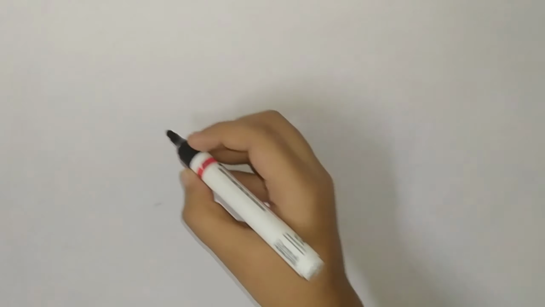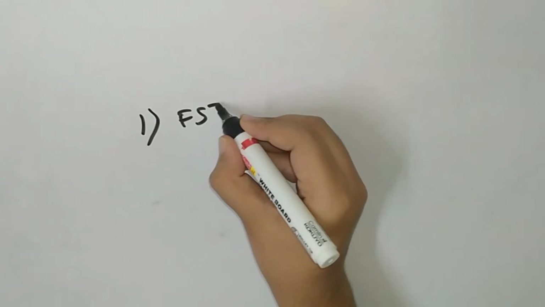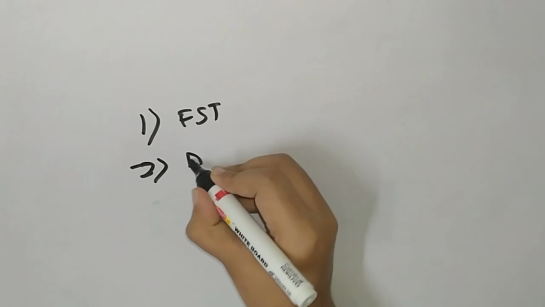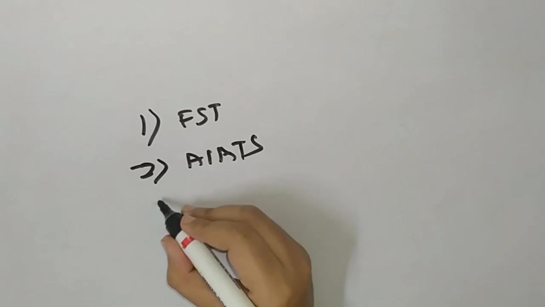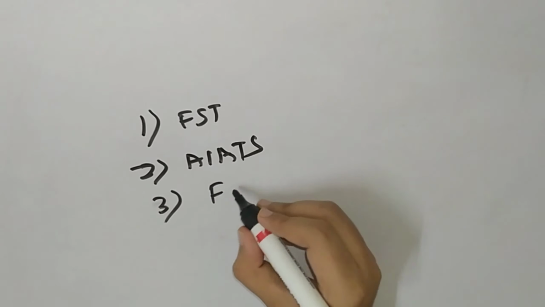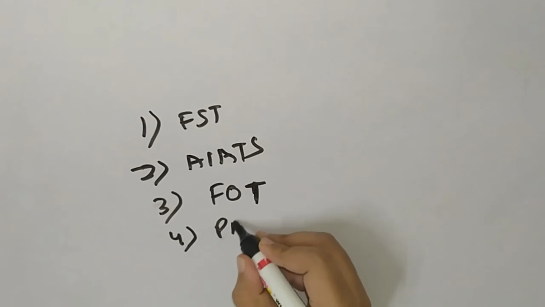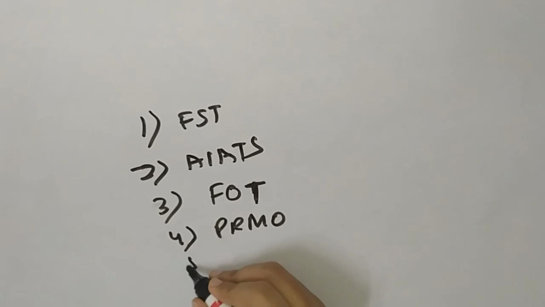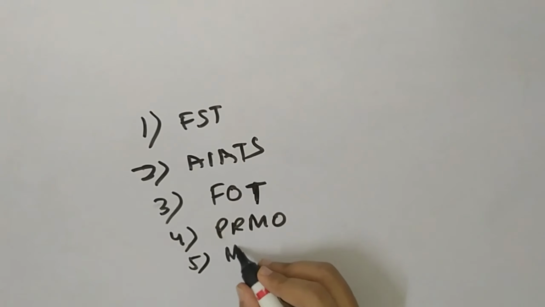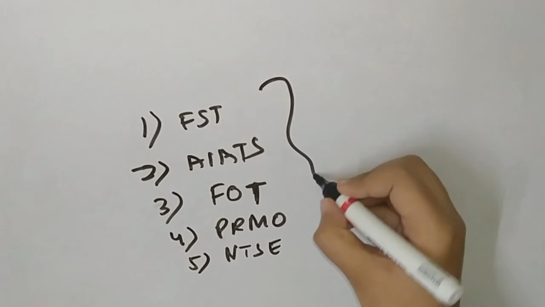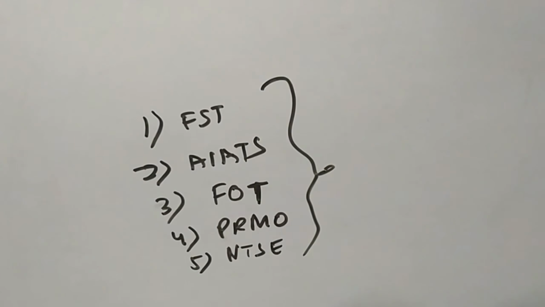Okay, so I have told you now 4 examinations. One is FST, AIATS, third one is FOT. I also told about the iTutor platform. Number 4 PRMO, and one I told you about NTSE. These are the 5 tests conducted by Aakash Institute.